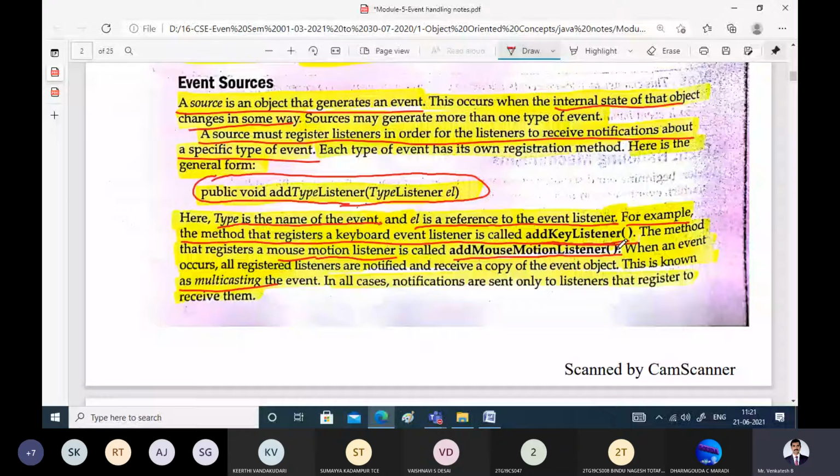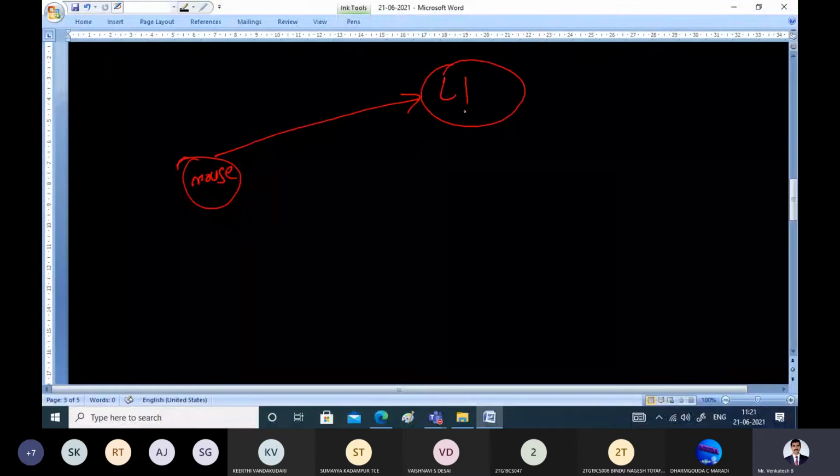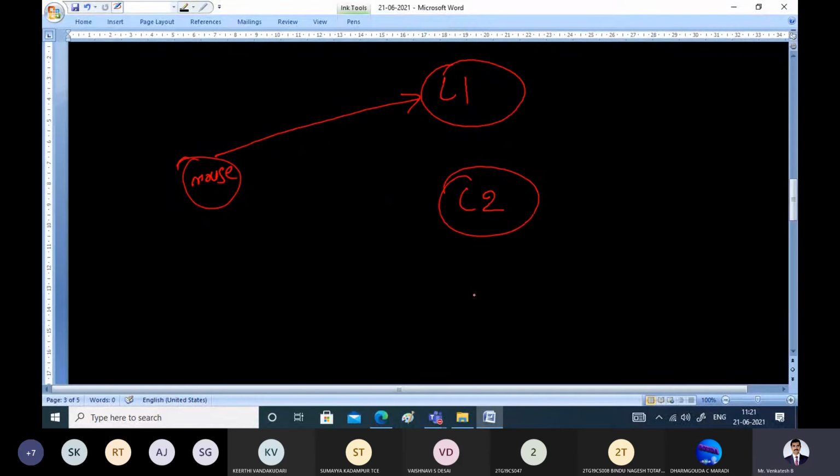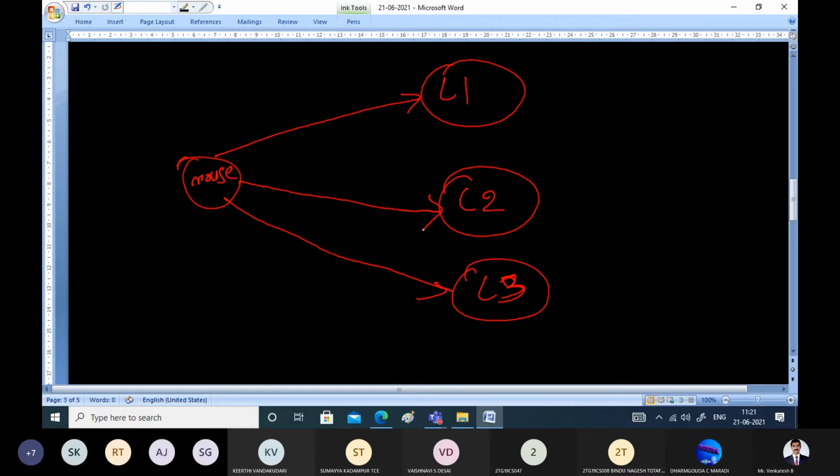And this is called multicasting. Say, for example, this is a mouse. Mouse is a source, and there are listeners: listener number one, listener number two, and listener number three, and assume all three have been registered with the mouse.